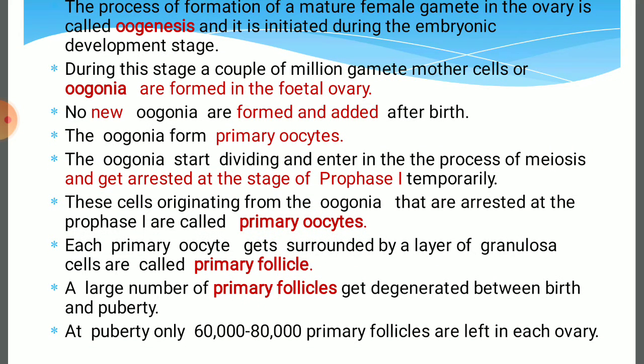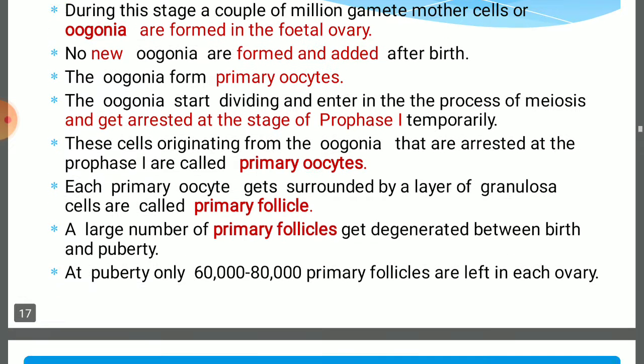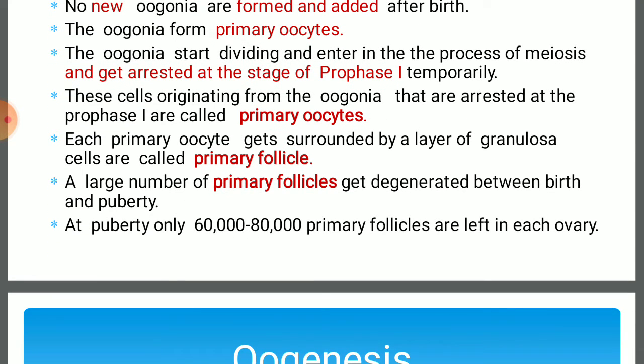Again, the primary oocyte is surrounded by a layer of granulosa cells. Granulosa means granular, and this is termed a primary follicle. So when a child is born, primary follicles are present in the ovary from birth. A large number of primary follicles degenerate between birth and puberty. At puberty, 60,000 to 80,000 primary follicles are left in each ovary.